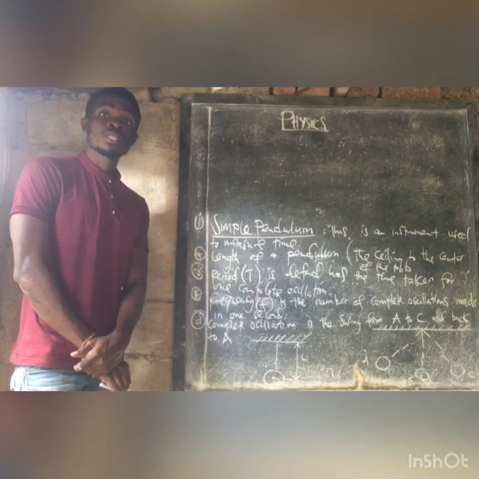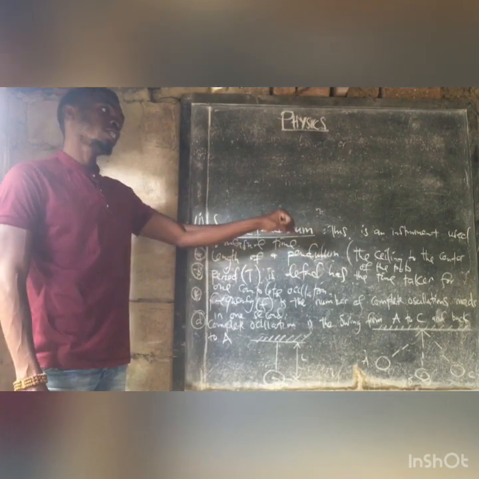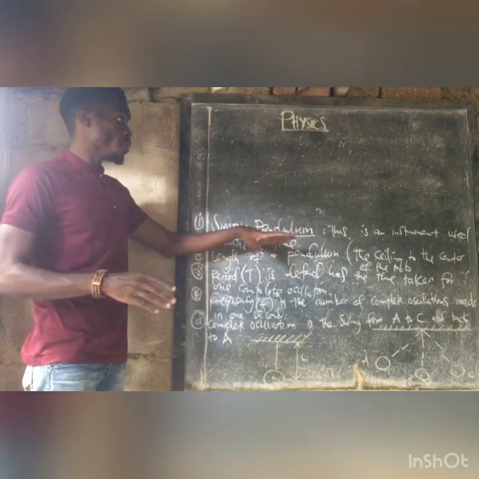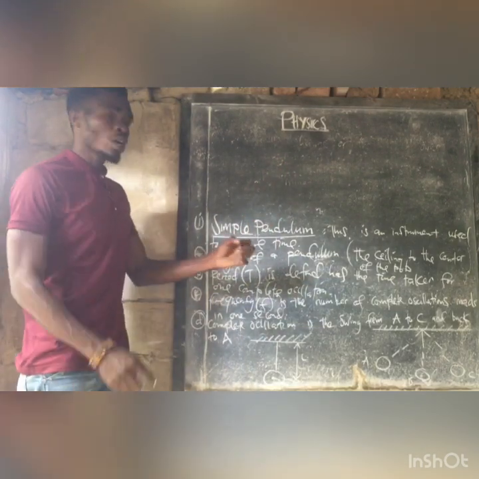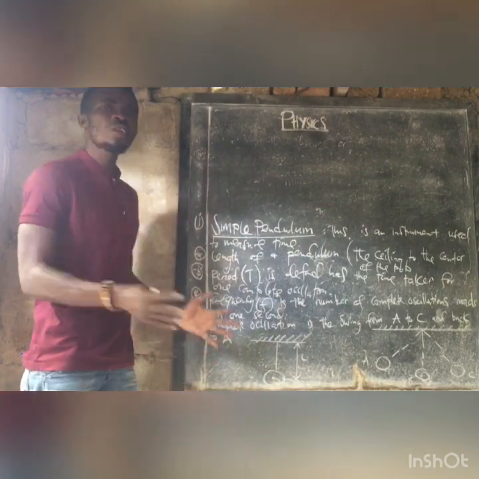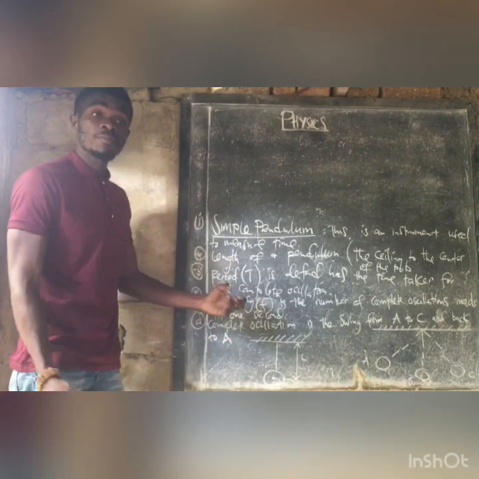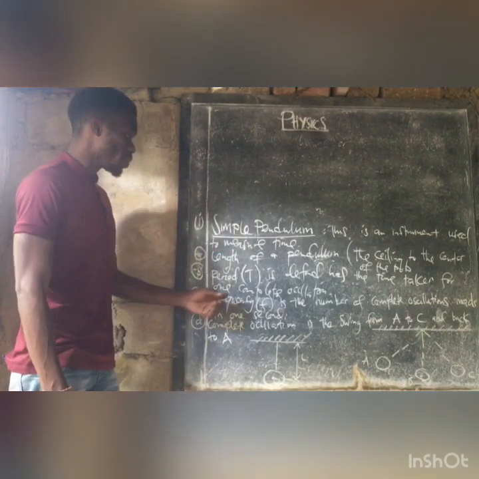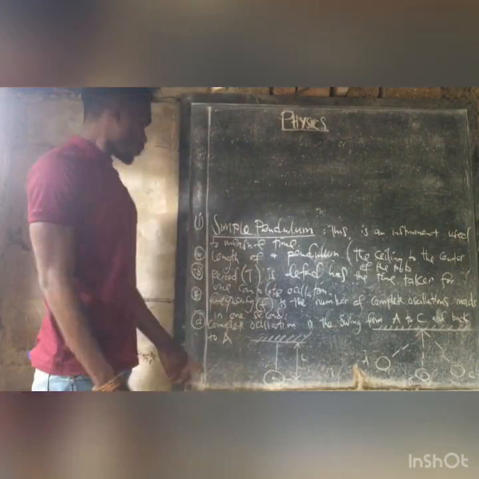Science paper 1, section B, question 1. Mostly what comes there is length, time, or if not time, then we have density and all those. These are some of the topics that will cater for question 1 in physics. We don't need to know a lot of things here. We just need to know the length of the pendulum, how to define period and how to calculate the period of a simple pendulum, frequency, as well as the oscillations. So I'll start with the length.